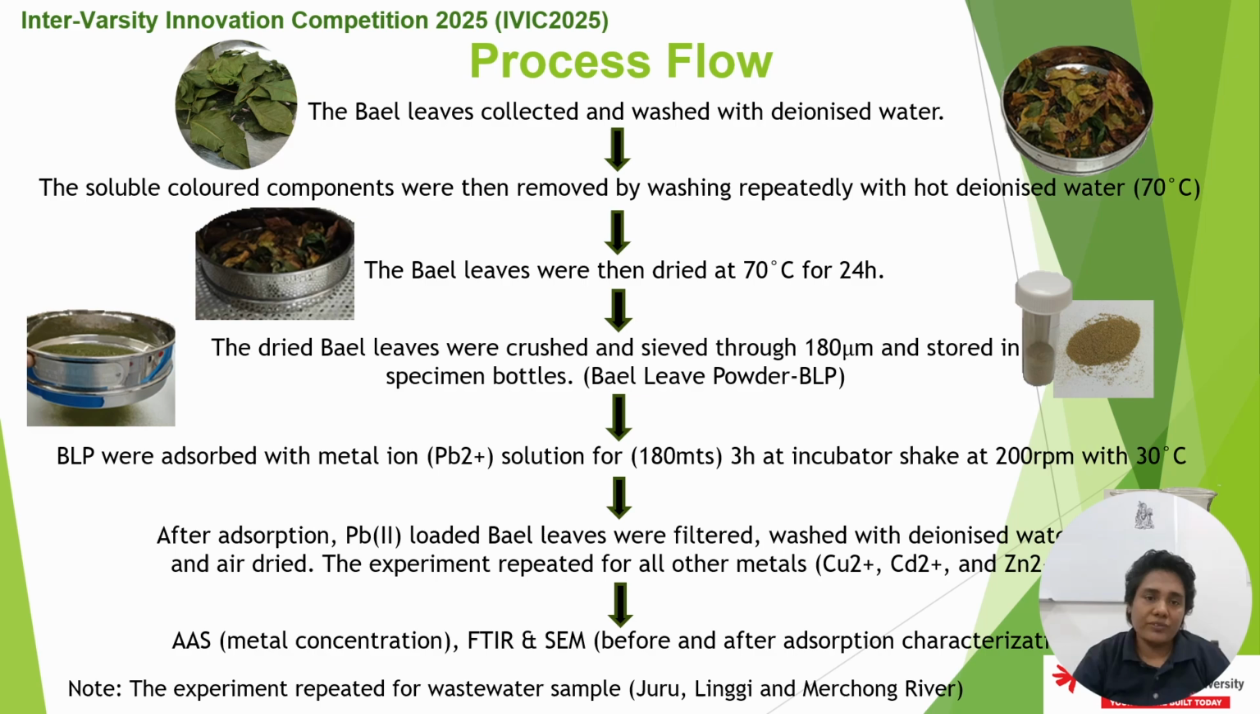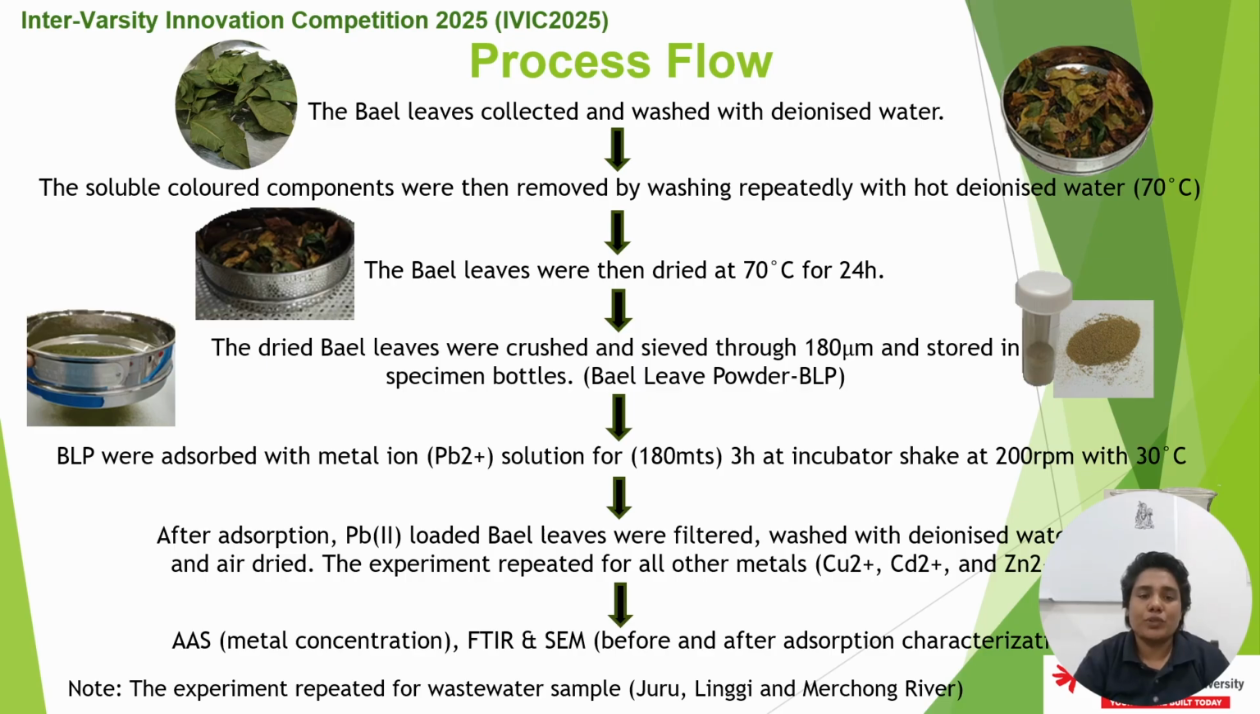The process flow of the experiment is that bay leaf is collected and washed with deionized water and continued wash with hot deionized water, then dried in an oven for 24 hours at 70 degrees Celsius. The leaf is then crushed, sieved through 180 micrometers, and stored in a specimen bottle. At the same time, metal ion concentration is prepared and incorporated with the bay leaf powder and shaken in the incubator shaker for 3 hours at 200 rpm at 30 degrees Celsius.